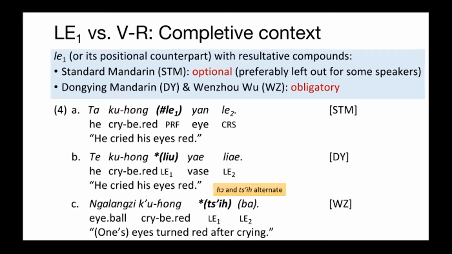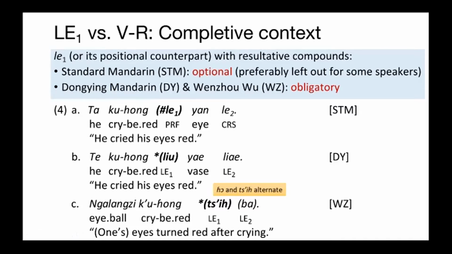Let's have one more group of sentences. Due to the time limit, we will not read the original sentences one by one. 4a is the STM sentence. He cried his eyes red. Again, we have an optional the one following the VR compound. In 4b, the DY version of he cried his eyes red, we have an obligatory Leo after VR compound, which is different from the previous sentence of STM.